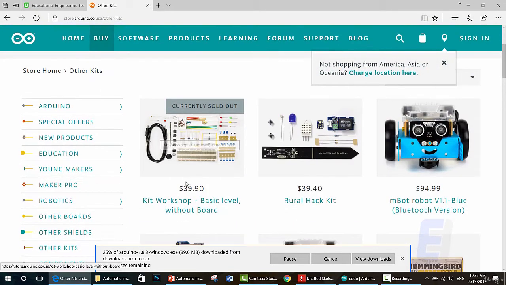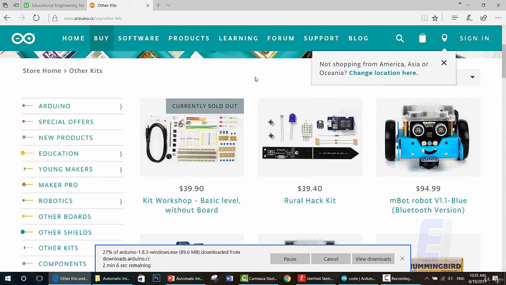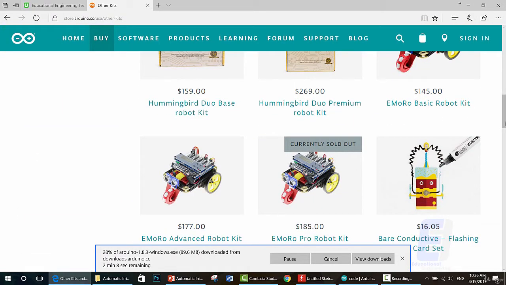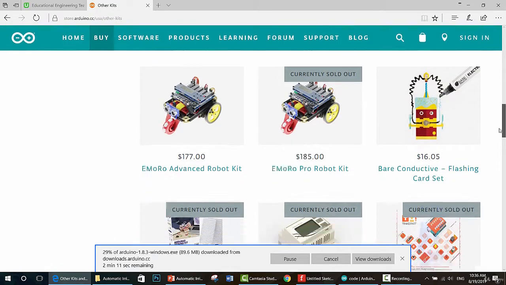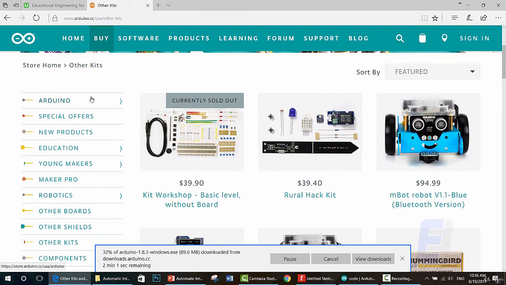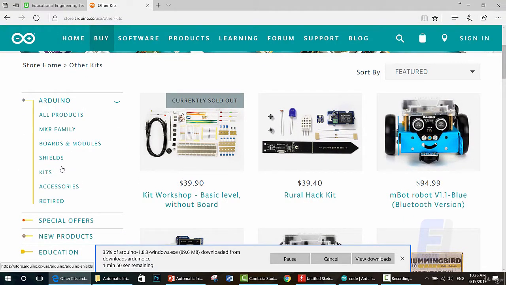Now let's see the other kits category. As you can see, this kit, this is a robot kit. It has a very interesting collection. You can also buy Arduino boards or Arduino shields. Let's look at boards and modules and see how much each of these boards might cost you.